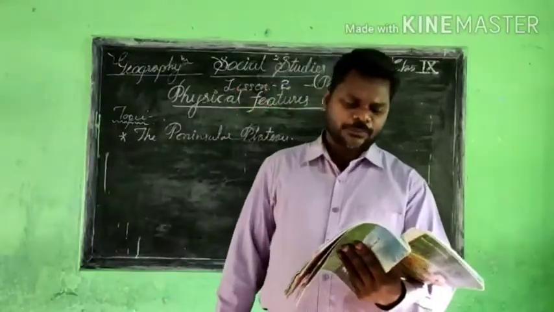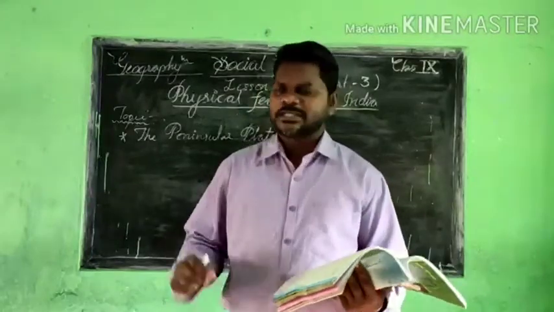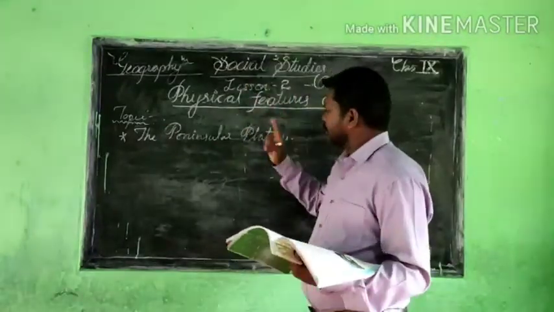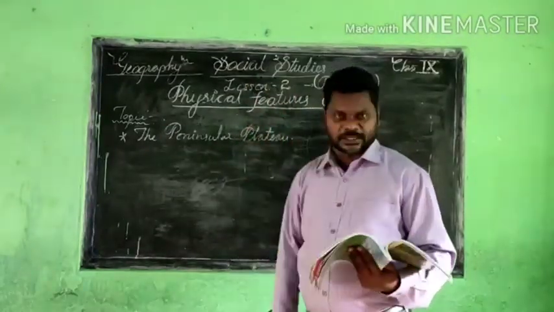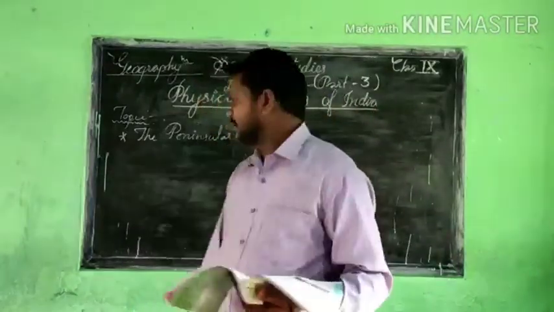This plateau consists of two broad divisions, and the first one is called the Central Highland.